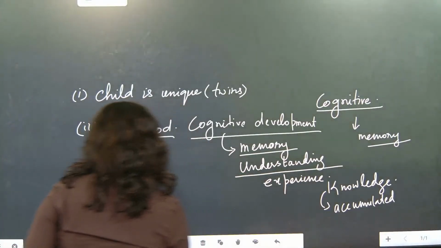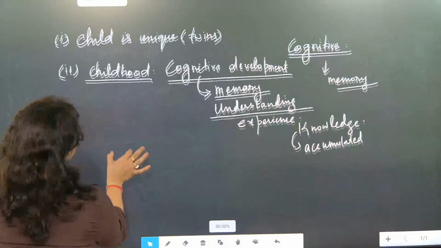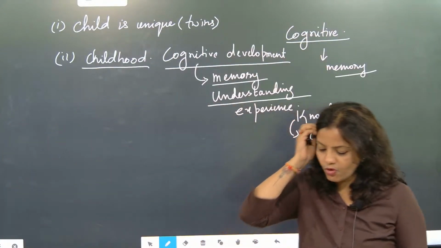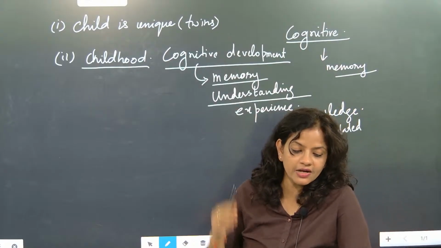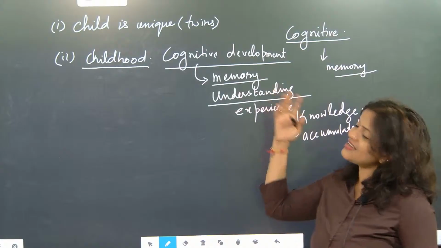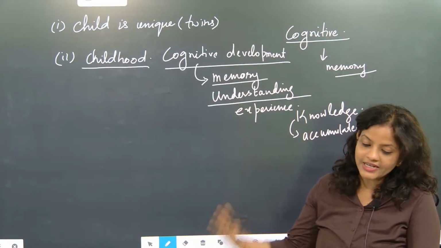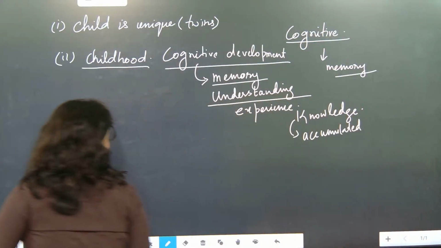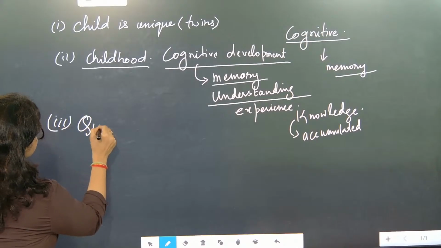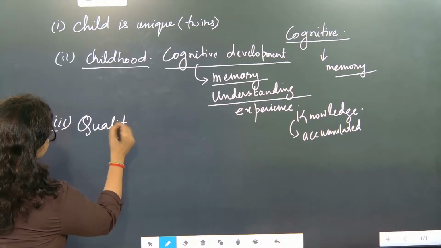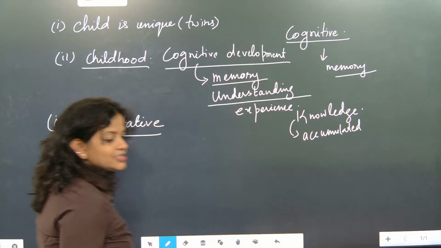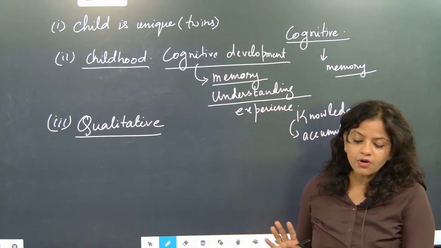So our third stage, if somebody asks, yes. The third important point is the concept about the child. We are going to understand this one. This is called measured. So this development is measured qualitatively. Okay. So we are going to measure development. It's not quantity. It's not at all quantity.